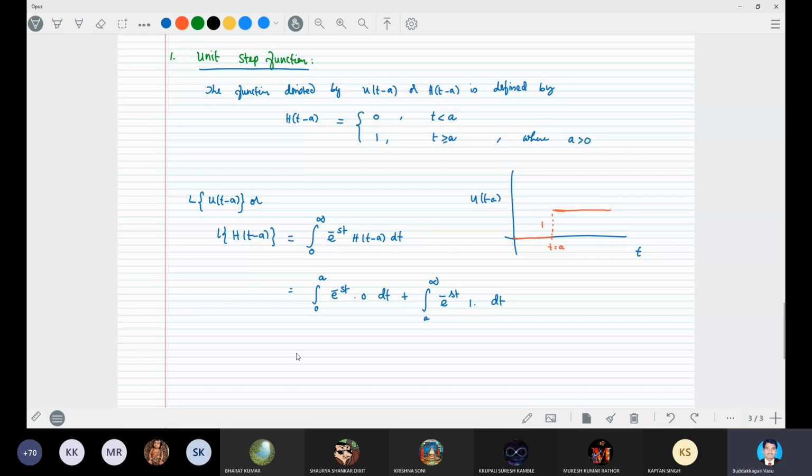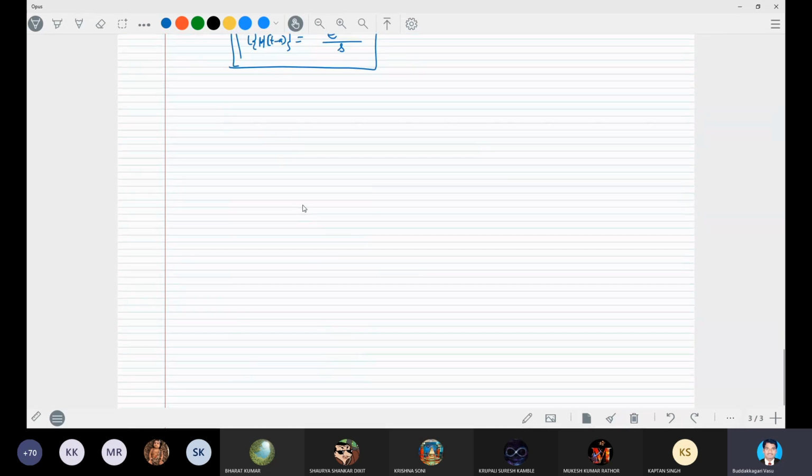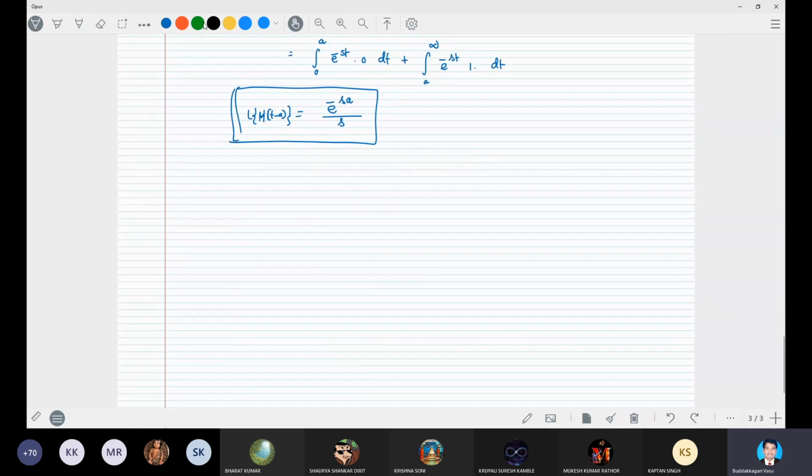That is equal to e power minus as by s. The Laplace transform of the unit step function h(t minus a) is equal to e power minus as by s. Okay. Right.